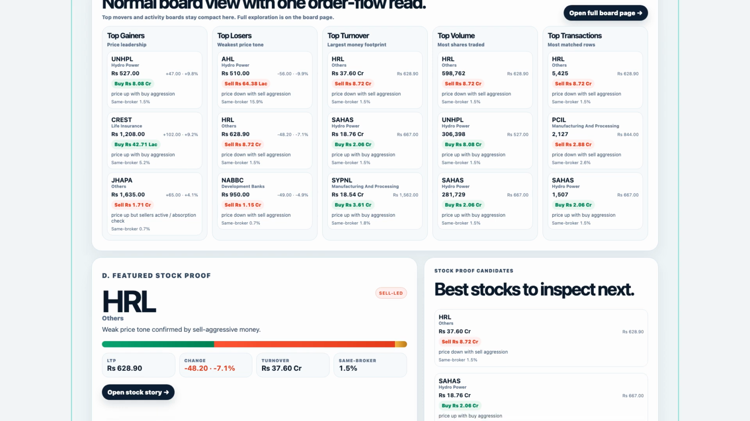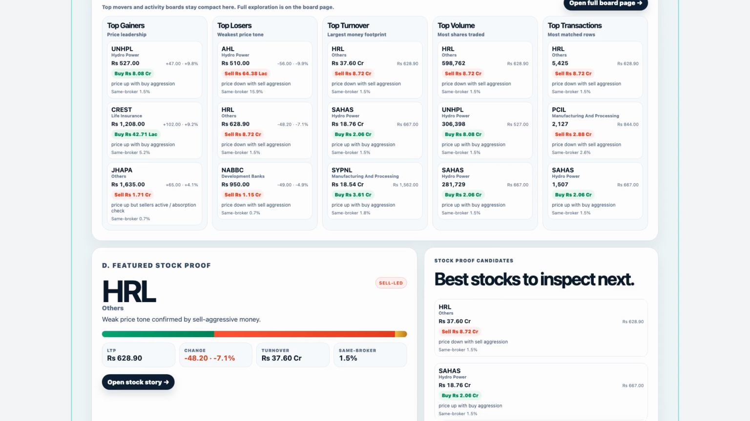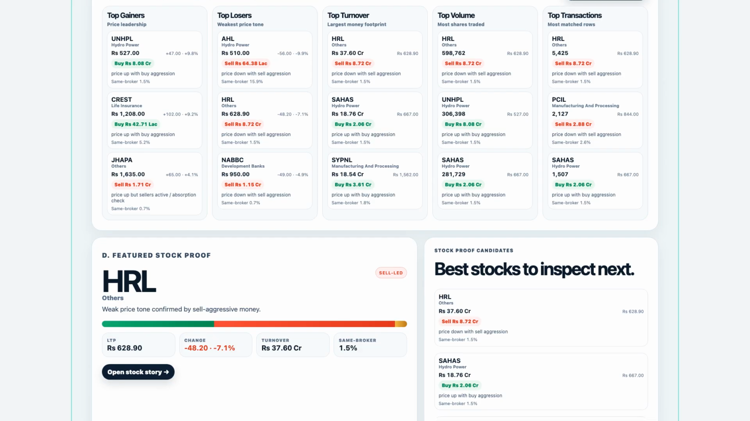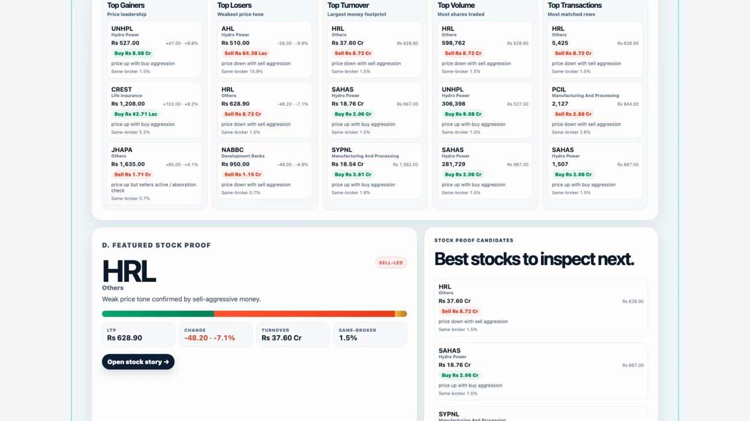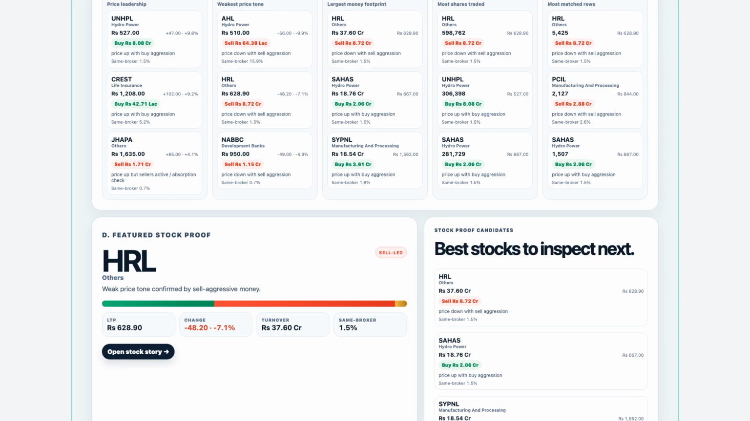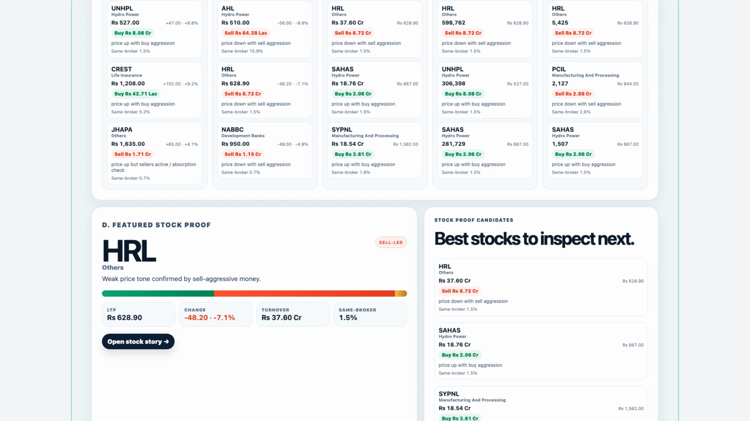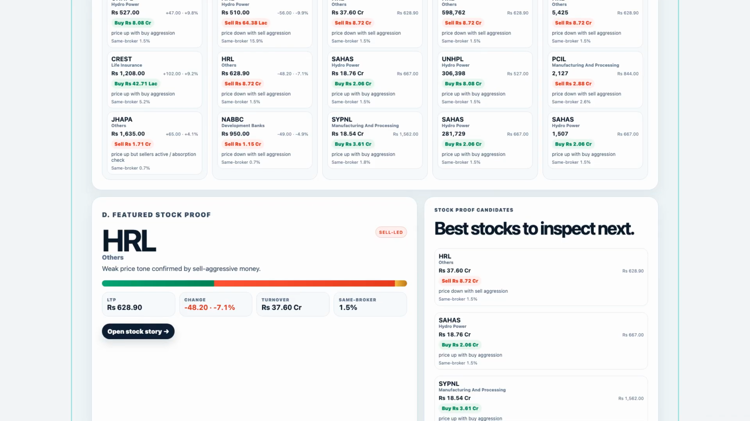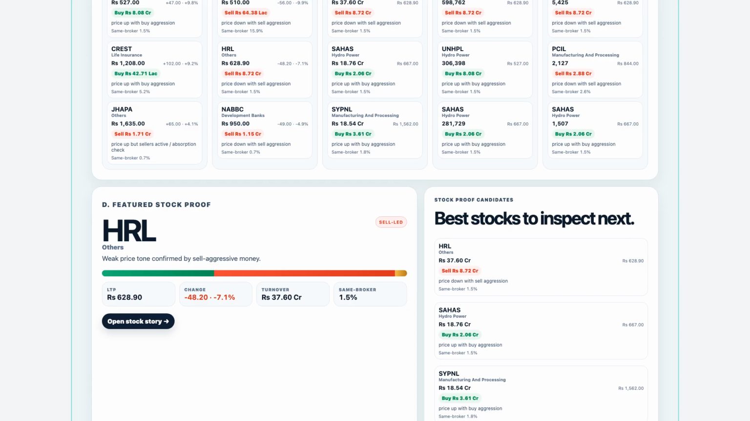For top gainers, the leader was UNHPL, up plus 9.79%, with 148,683,632.4 rupees turnover and flow described as confirmed upside. Crest was also strong, up plus 9.22%. But the interesting case is Japa, up plus 4.14%, while its net aggressor amount was negative 17,141,739.8 rupees. That is a resilient style pattern. Price rose even while sellers stayed active.